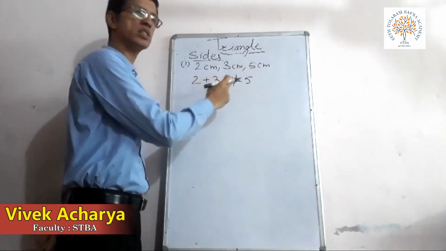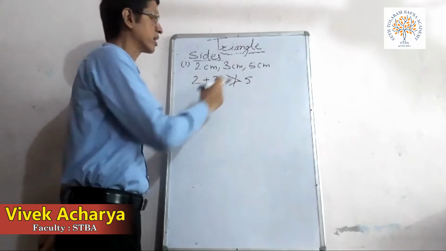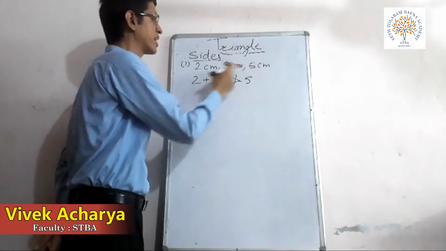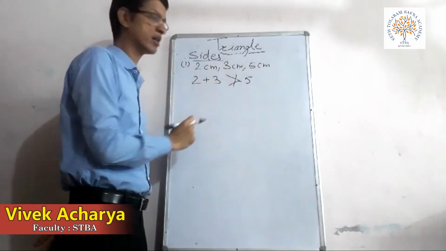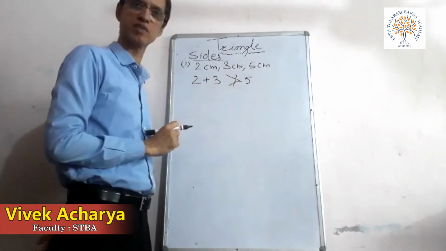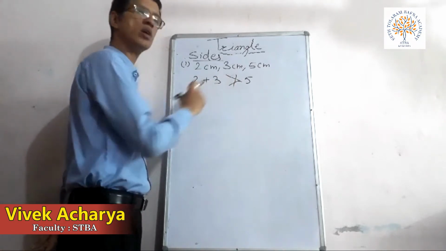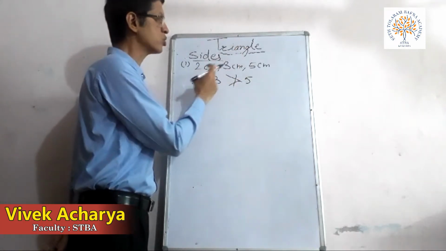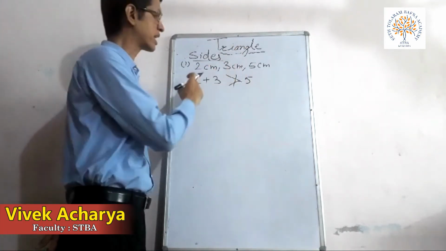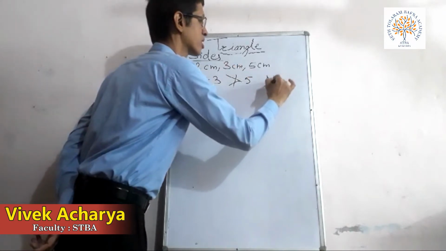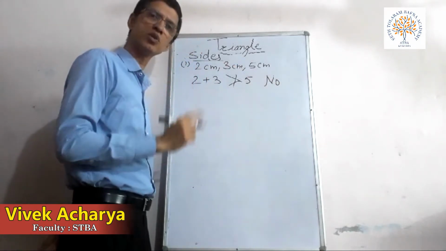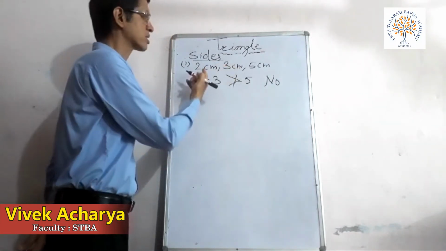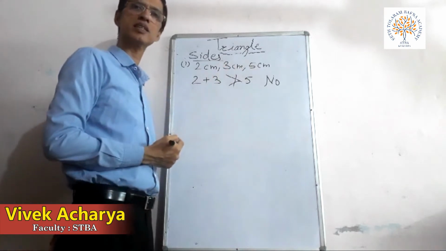So the first one is getting wrong here. If I take 3 plus 5, it is greater than 2. If I take 5 plus 2, it is also greater than 3. But this pair is not becoming correct here. So by this rule, we cannot make a triangle whose sides are 2, 3 and 5 centimeter. So the triangle is not possible in this case, because the sum of two sides is not greater than the third side.